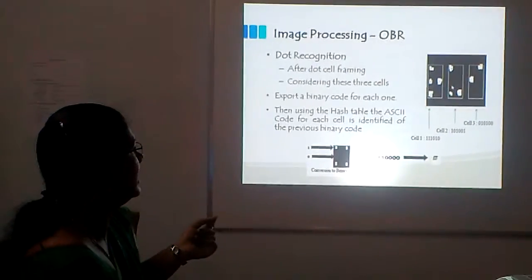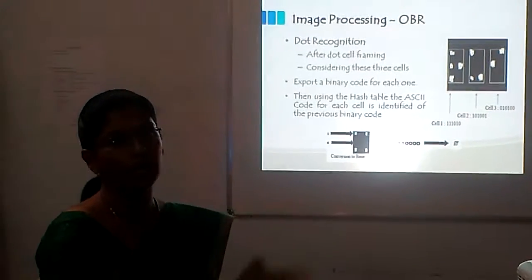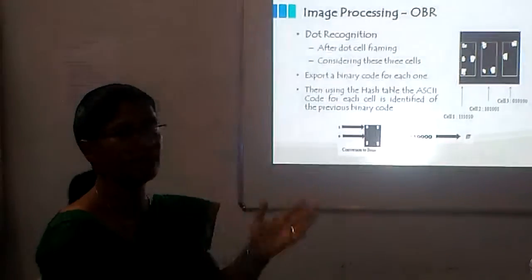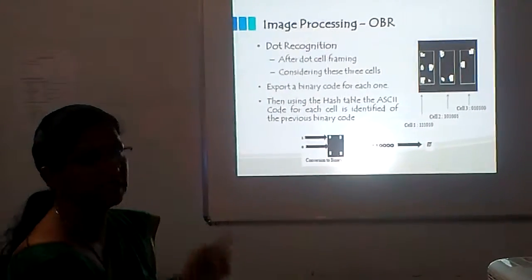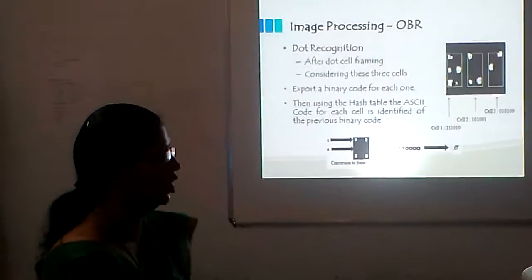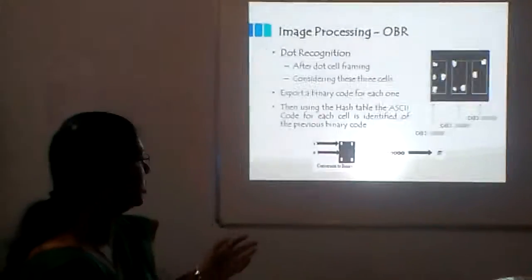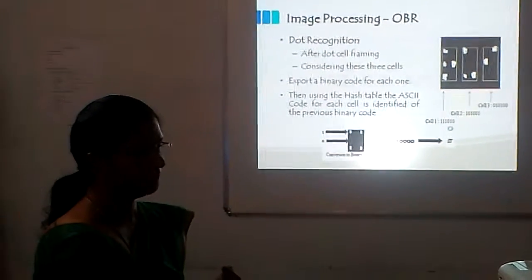Then I convert it into decimal format, that is, ones and zeros. If the dot is present, we provide 1, and if it is absent, it is 0. With the ones and zeros converted into braille binary, I can identify the Tamil text.